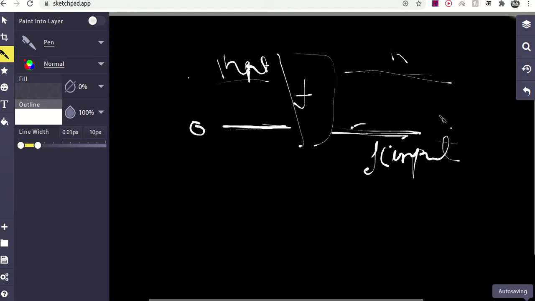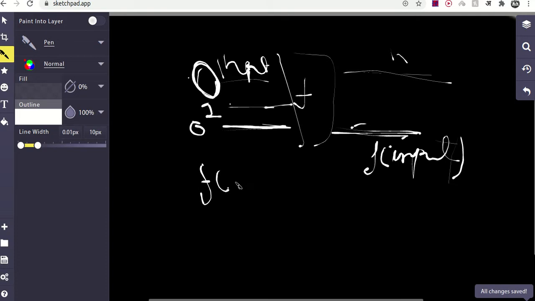For an example, we have 0 here and we have 1 here. Now we want f of 0 is